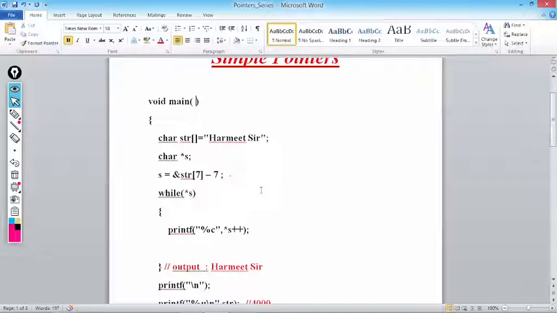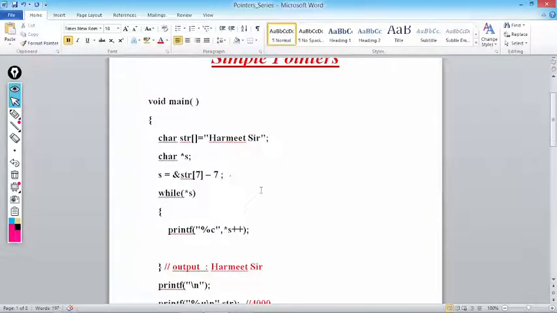Now &str[7], what is &? The ampersand sign gives the address of a variable. str[7] is what? T. So when I write s = &str[7], it gives the address of t, minus 7, so again we get the address of h. 7 minus 7 is 0, so it is equivalent to &str[0], because we have already learned that the name of the array gives the base address of the 0th element of the array.